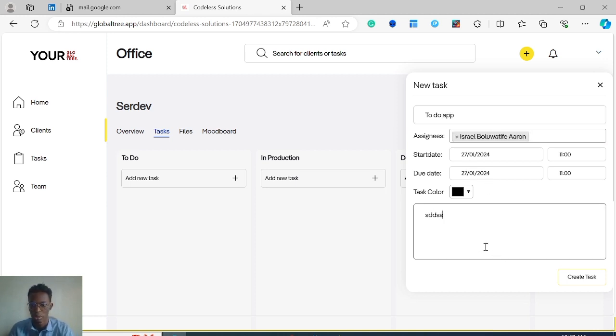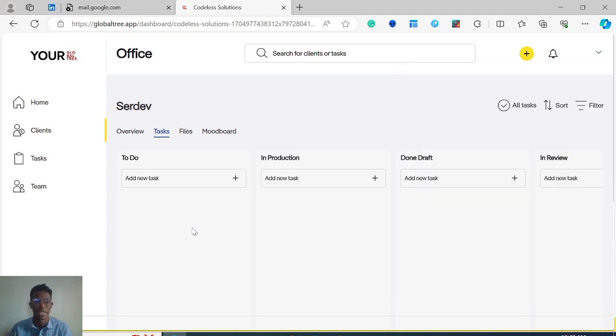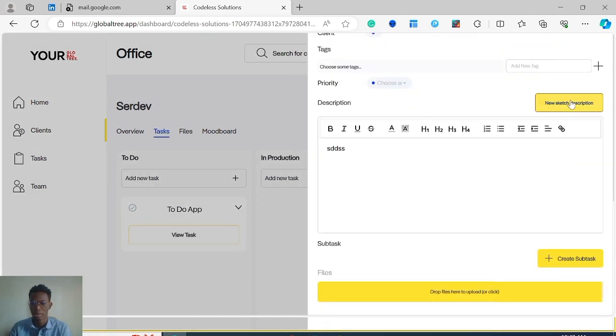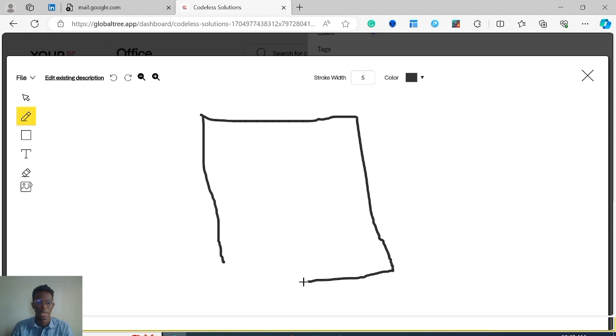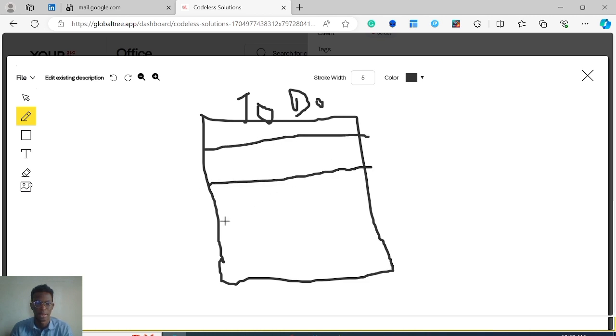I will create a task here. This is just for management purposes. This is not in any way related to Bubble. I'm just trying to get a sketch going for the to-do app. You can have any UI, but this interface is just what I want. I'm going to have a bucket list of tasks. Let me just call this to-do, and we're going to have all our lists of tasks here.